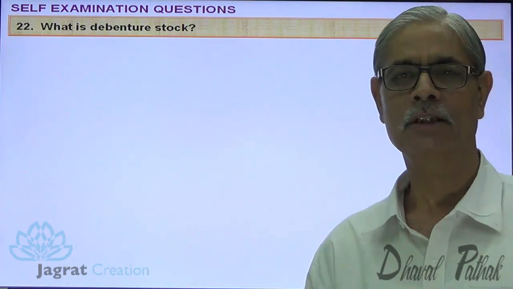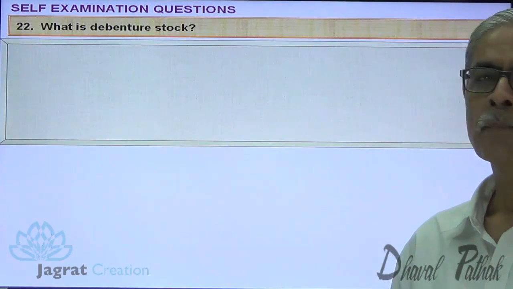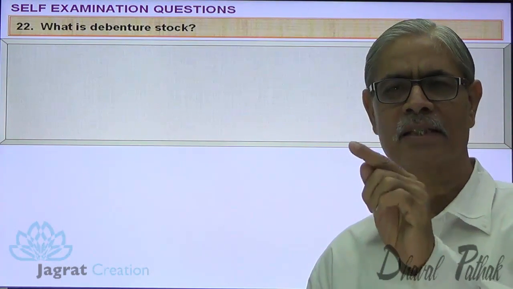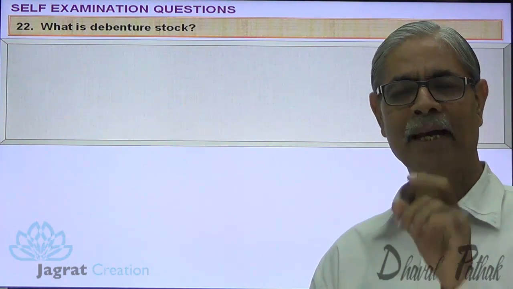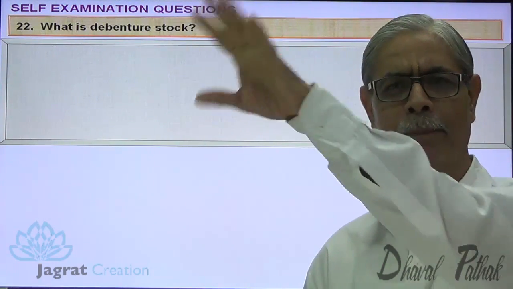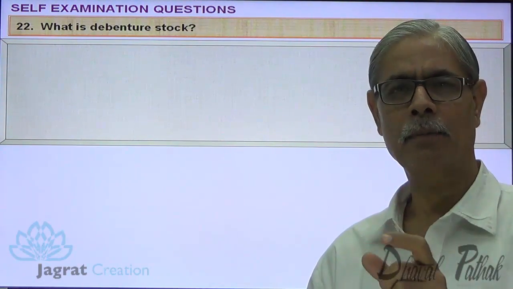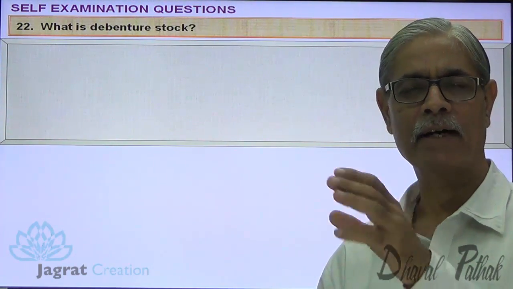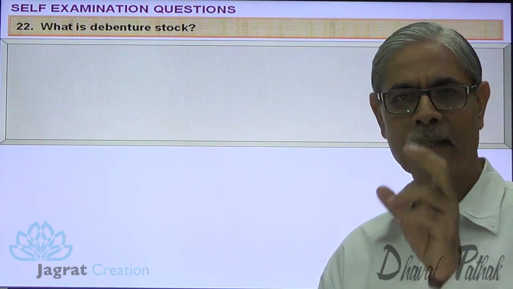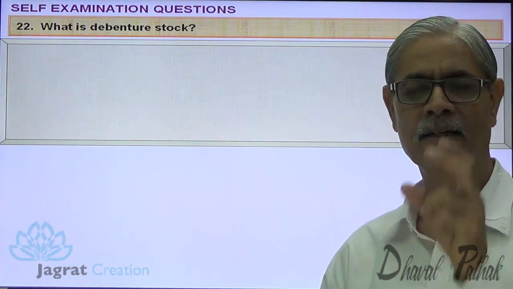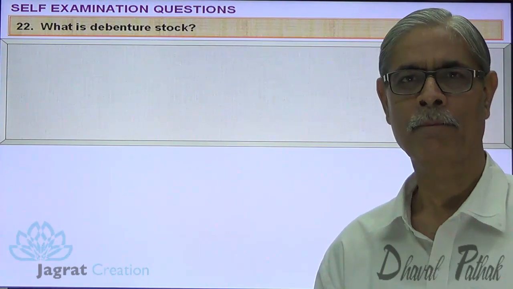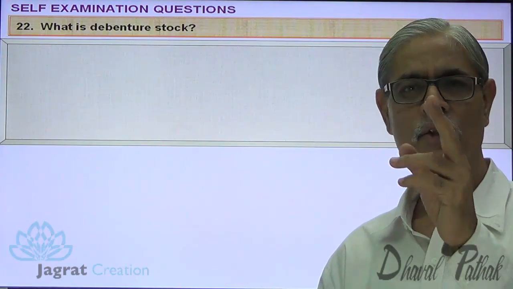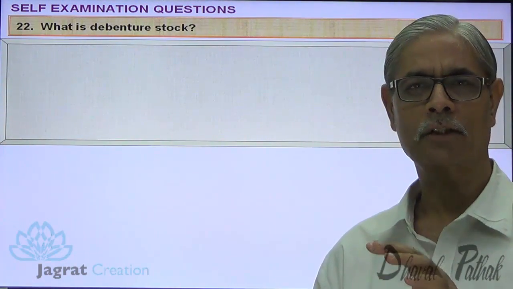What is debenture stock? Now see. Debentures with a consistent face value, negotiable and transferable only at that face value, are not identified as debenture stock. But debenture stock is a debenture liability of a company without prescribing the number of debentures. So there is no number of debentures but debenture stock.